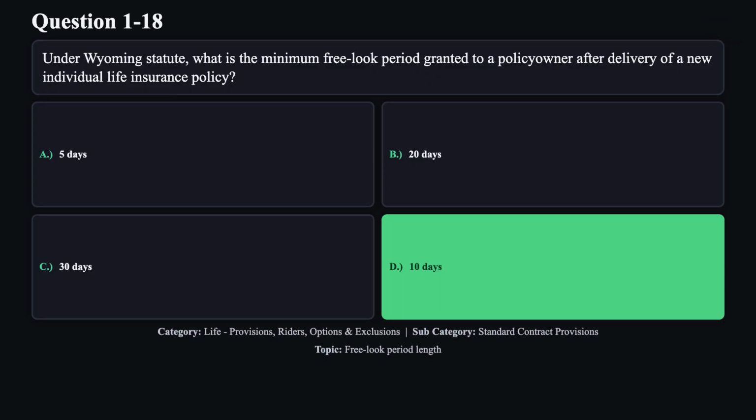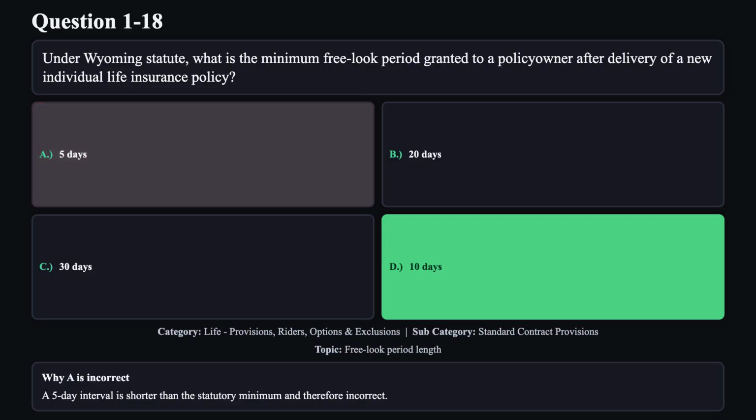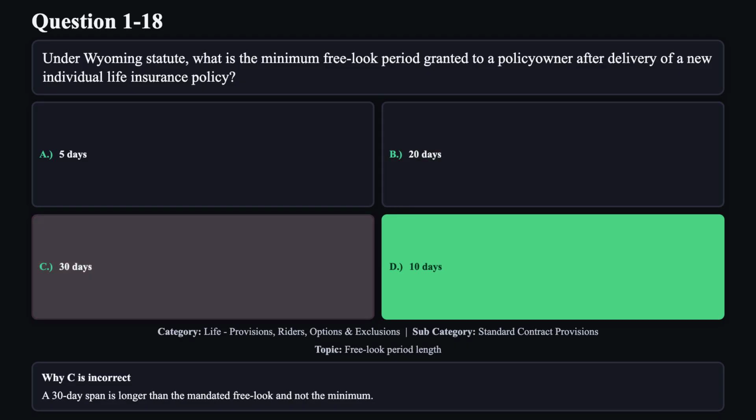The correct answer is D. Wyoming law requires insurers to provide at least a 10-day free look period during which the policy owner may return the policy for a full refund. Reason A is not correct. A 5-day interval is shorter than the statutory minimum and therefore incorrect. Reason B is not correct. A 20-day period exceeds the minimum required under Wyoming statute. Reason C is not correct. A 30-day span is longer than the mandated free look and not the minimum.